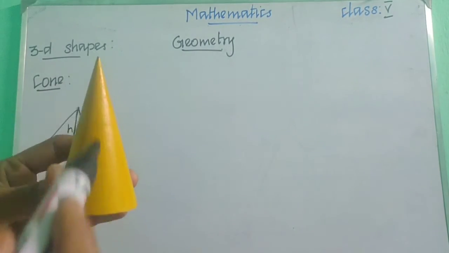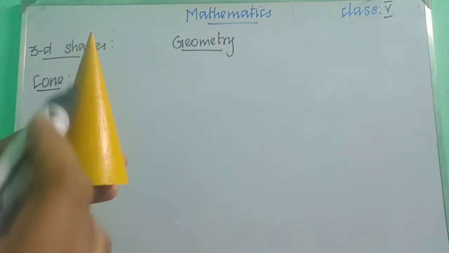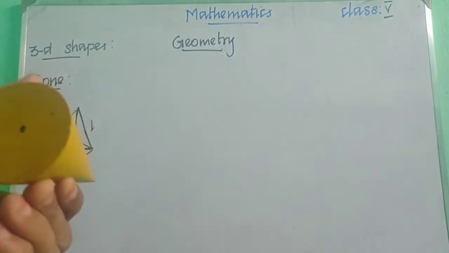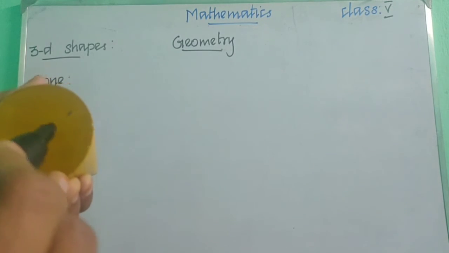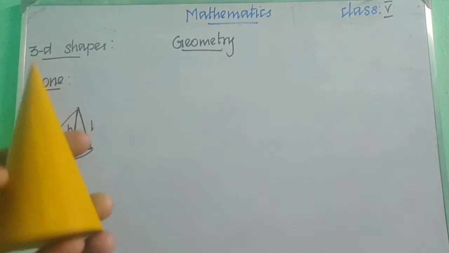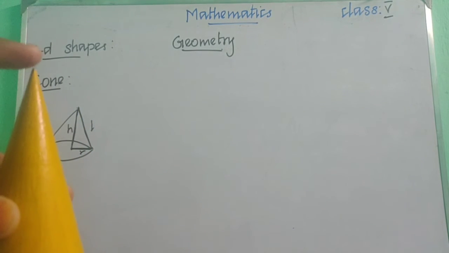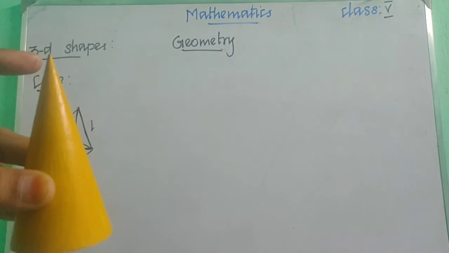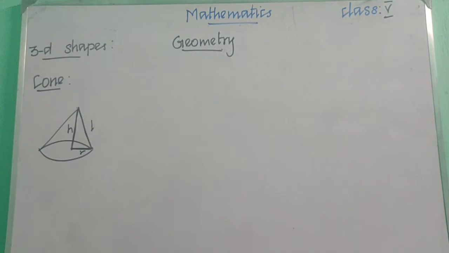From this point to the center of the circle, that is the height of the cone. From the center to the edge, the circle's radius. And from this apex to the edge, this is the slant height.